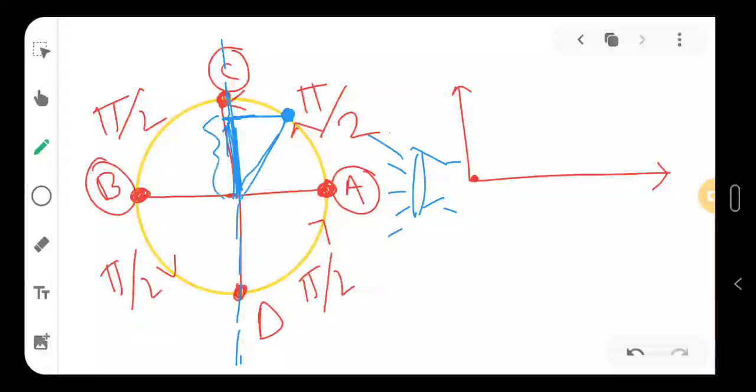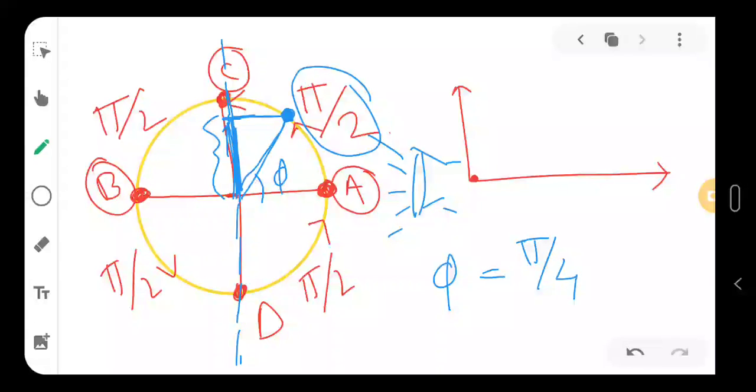So this part I can measure using, let's say, this angle is phi. Phi can have any value, let's say pi by 2, or pi by 4. Just like that, phi is the value of the phase here. If this is phi, then this will be phi as well, so the opposite part will be the sine phi component, right?